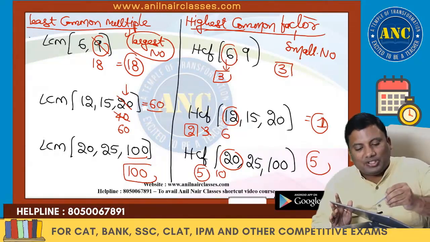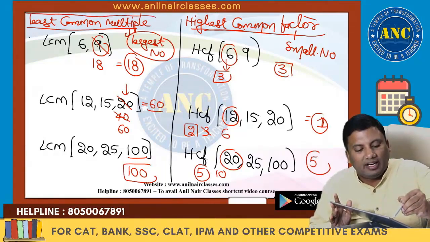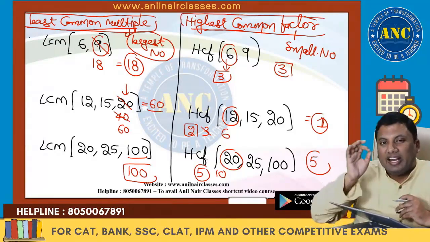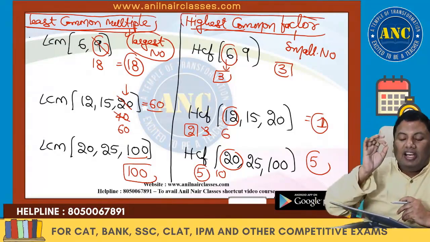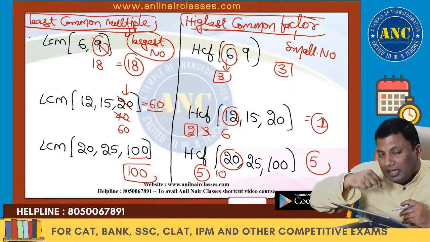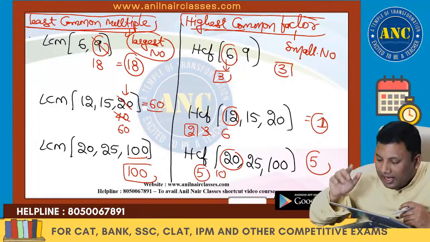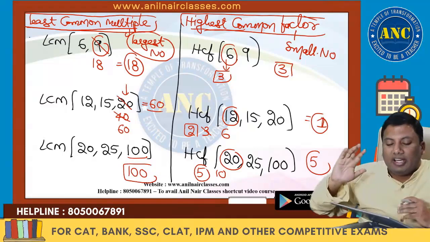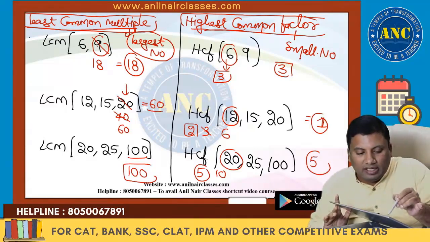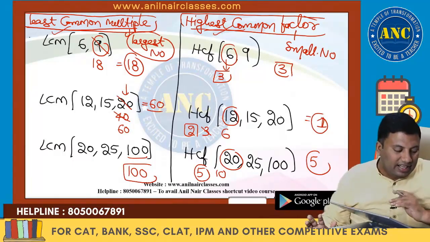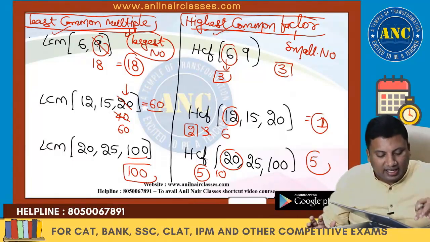I hope you understood the difference between least common multiple and highest common factor in the simplest language. In least common multiple, take the largest number, take the multiples if required. In HCF, take the smallest number, take the factors if required. I hope the idea is clear.